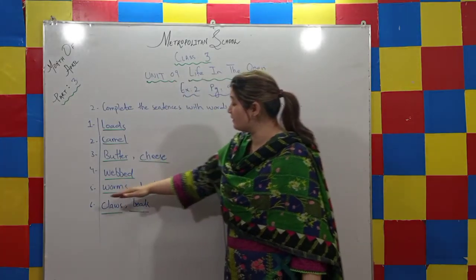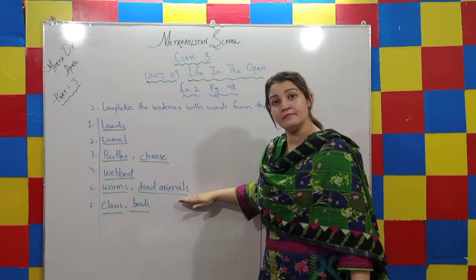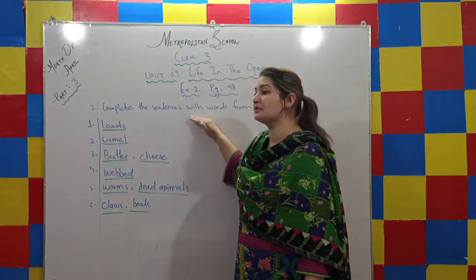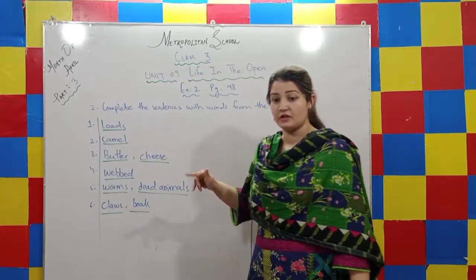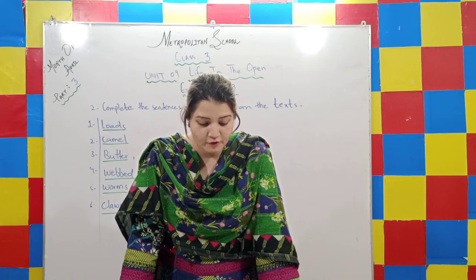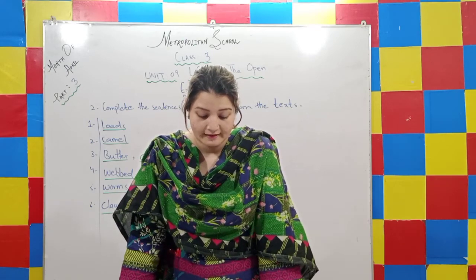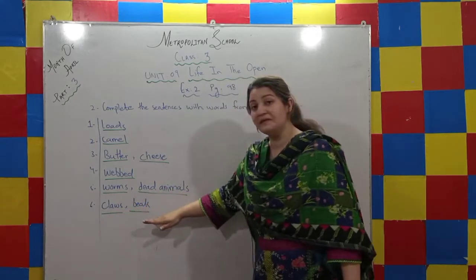Here the word is worms. A duck eats worms and grasses, and a vulture eats dead animals. We have already read these facts about the animals in the text. Now let's move towards the last sentence: a vulture pulls meat into pieces with its dash and dash, with its claws and beak.